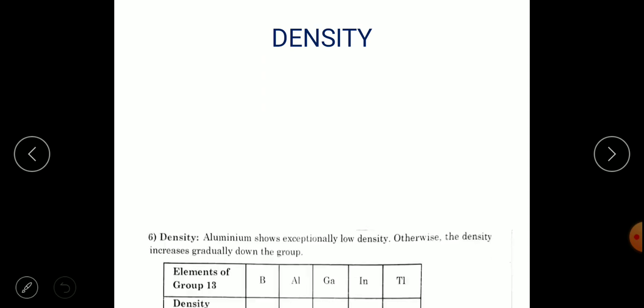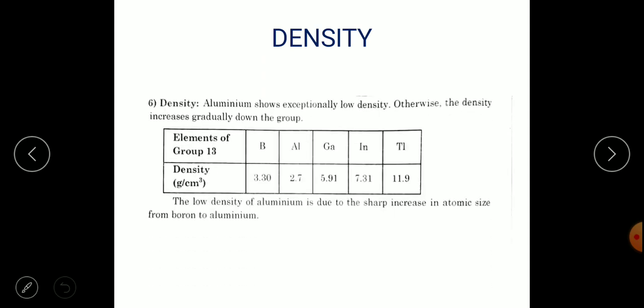Next is about the density. So aluminium shows exceptionally low density, otherwise the density increases gradually down the group. Except for aluminium, the density increases gradually down the group, and the low density of aluminium is due to the sharp increase in atomic size from boron to aluminium. Only because of this increase in atomic size, it has the least density compared to other group 13 elements.